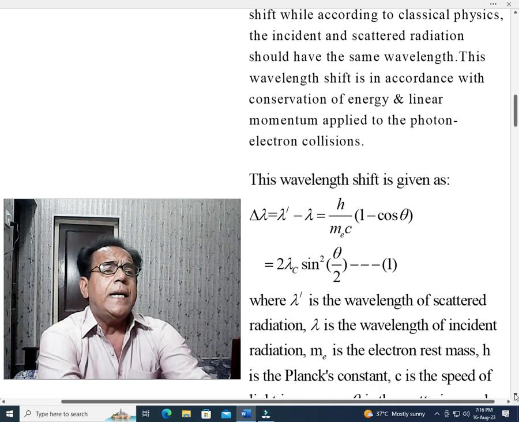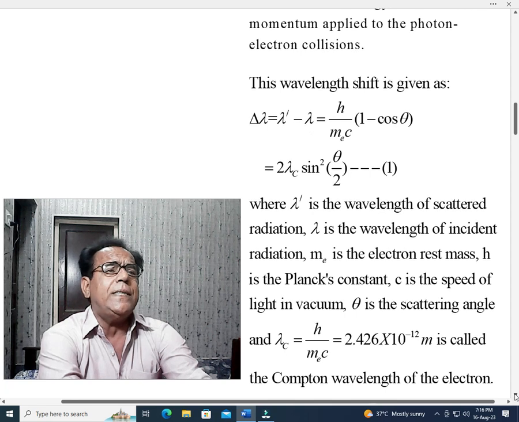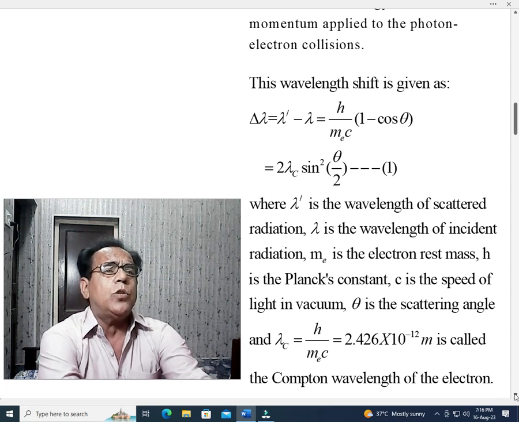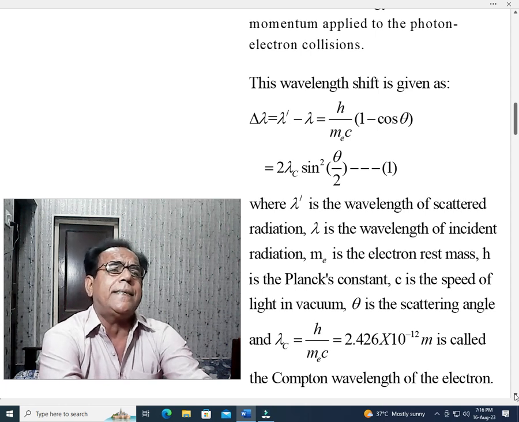Delta lambda is equal to lambda dash minus lambda, equal to Planck's constant h over rest mass m_e into speed of light c, into 1 minus cos theta, where theta is the scattering angle.